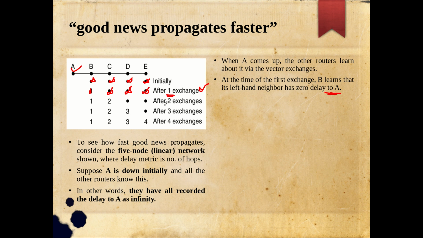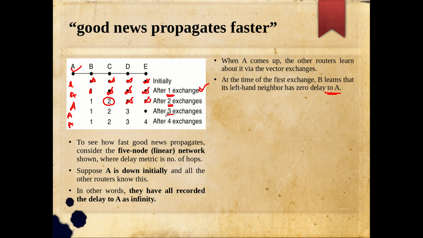Now during the second exchange, this information from B will reach C. After the second exchange, B will inform C that I can reach A by 1 hop. All these are entries for A only, in different iterations. Now C can reach B by 1 hop, and B can reach A by 1 hop, so in total by 2 hops C can reach A. Accordingly, C updated its entry after the second exchange, but the other two are still infinity.